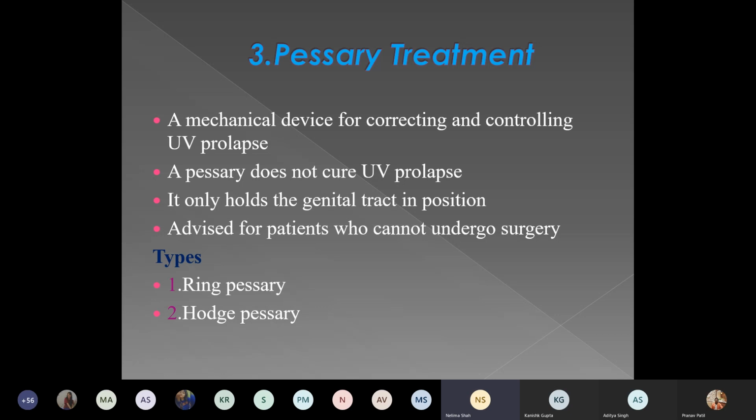Now about the non-surgical treatment of prolapse. Pessary can be used as a non-surgical method. It is a mechanical device for correcting and controlling uterine prolapse. It does not cure the prolapse. It only holds the genital organ in position. This is usually advised for the patients who cannot undergo surgery immediately. Pessaries are of different types, like ring pessary or Hodge pessary.